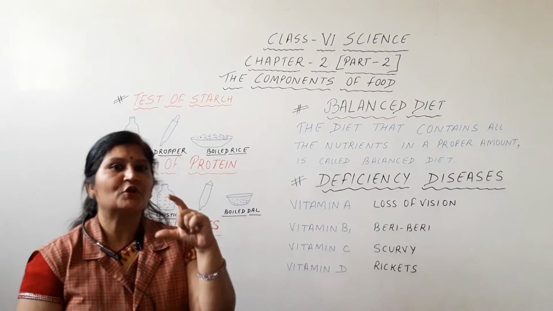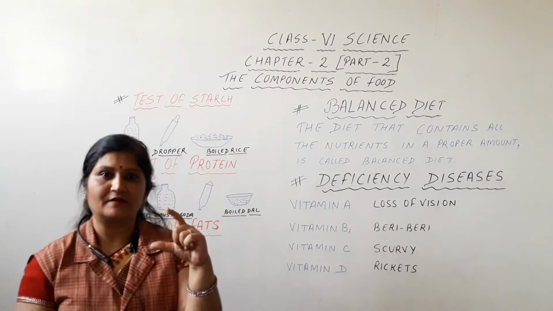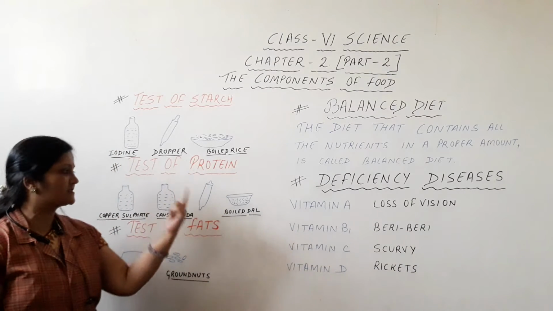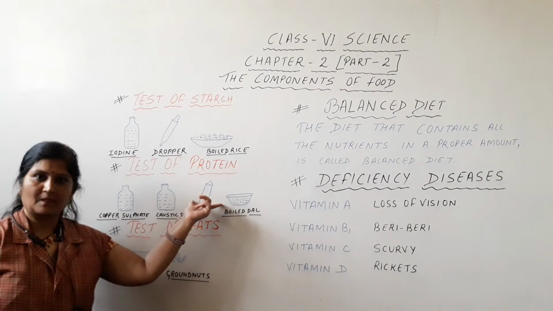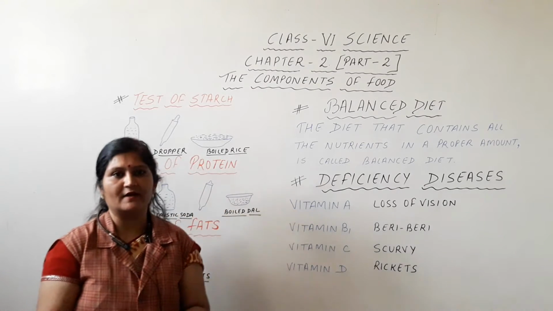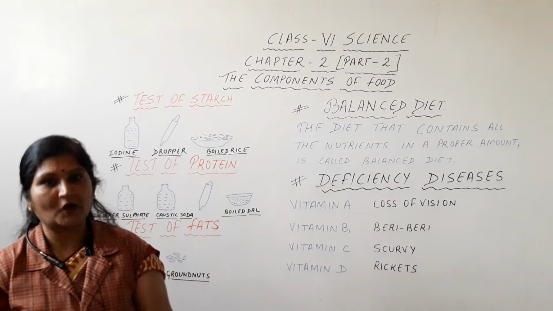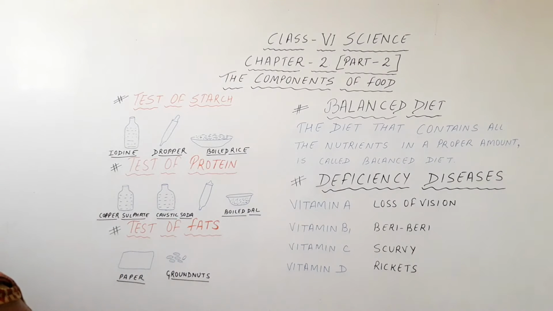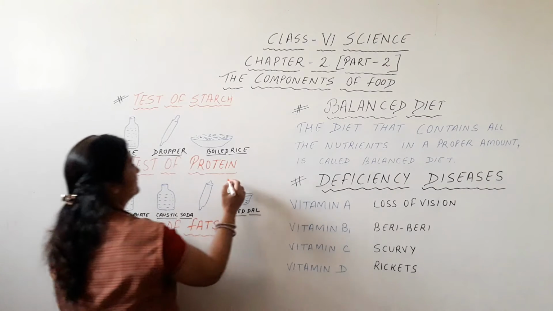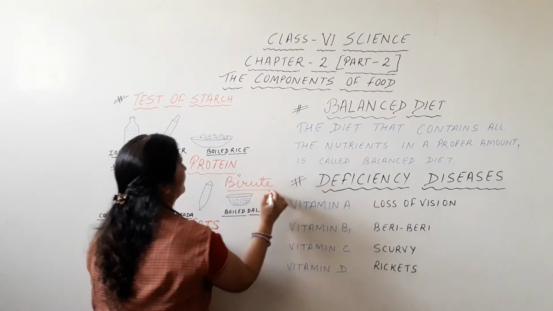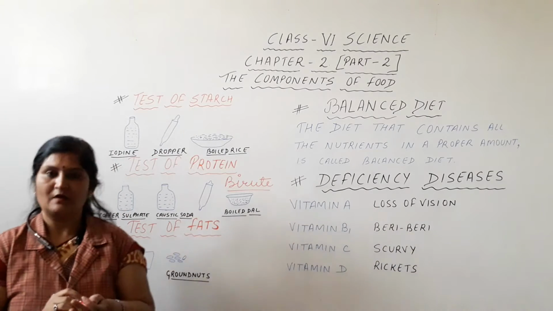It gives a violet color. That indicates the presence of protein. Alright? What do we call this test? The Biuret test. Alright.